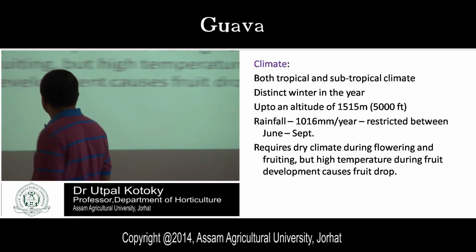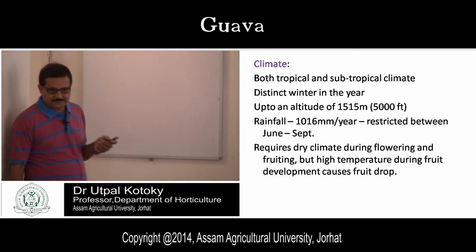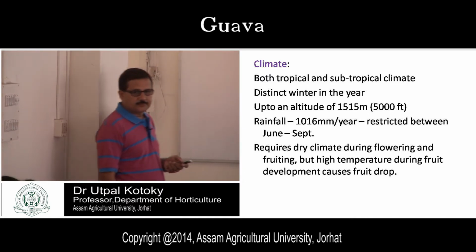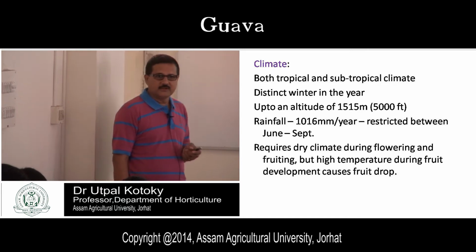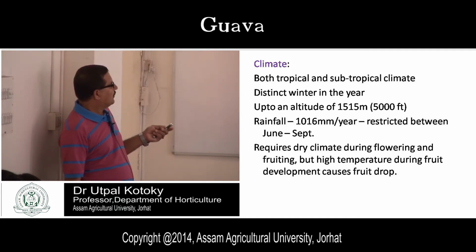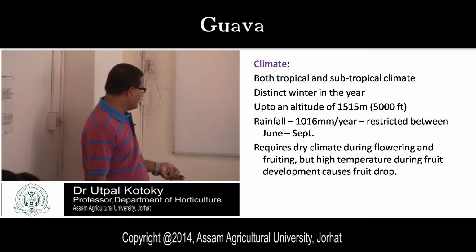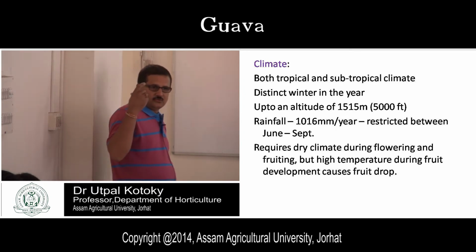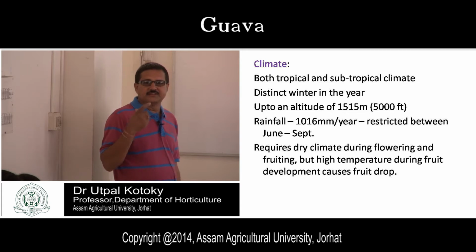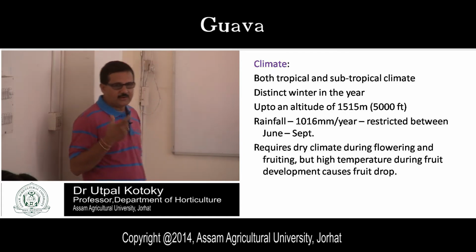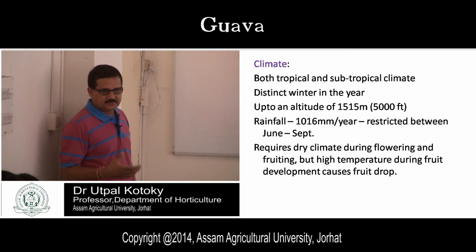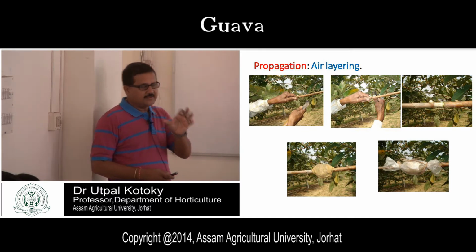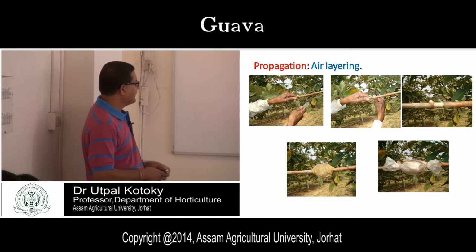Though guava is a subtropical fruit, it can be grown in tropical climate also. One important thing here is a distinct winter, that means in a particular year some period should be winter season. In our region you get winter from November to February, so there is a distinct winter period. That is why this crop can be easily grown in our region.